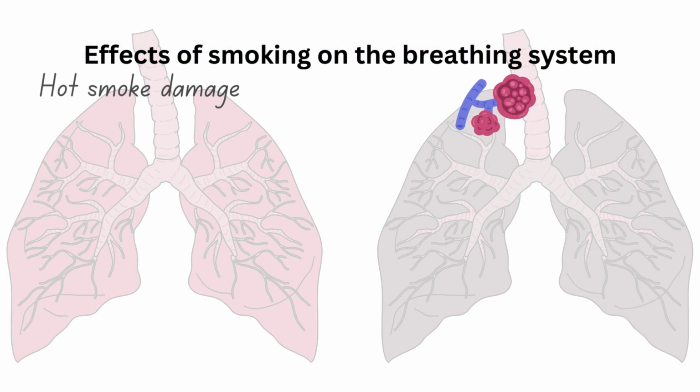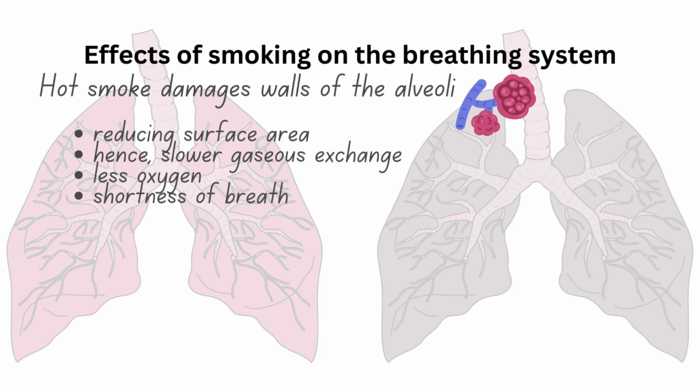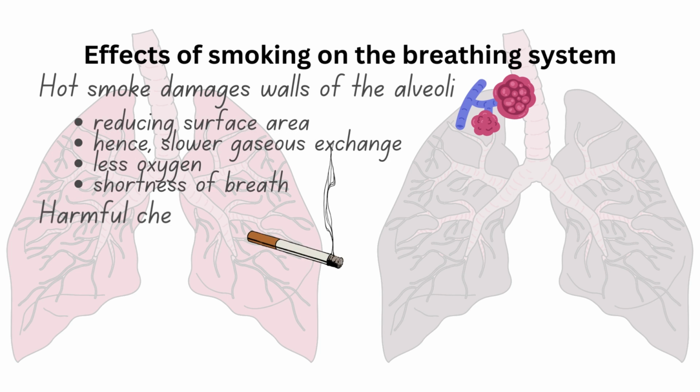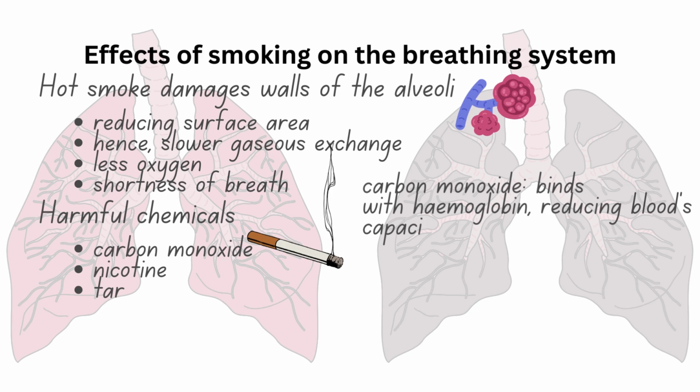Lastly, let's discuss the harmful effects of smoking on the breathing system. Hot smoke damages the walls of the alveoli, reducing their surface area and ability to exchange gases efficiently. This means less oxygen gets into your blood, and you may feel short of breath. Tobacco smoke contains up to 4,000 harmful chemicals, including carbon monoxide, nicotine, and tar, which can lead to several lung disorders and diseases. Carbon monoxide binds with hemoglobin in red blood cells, forming carboxyhemoglobin. This reduces the blood's capacity to transport oxygen, which is why smokers often experience shortness of breath.